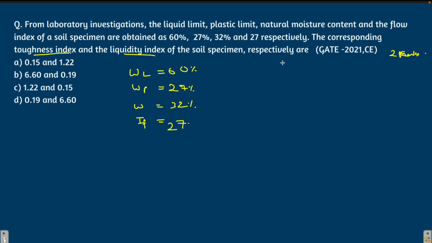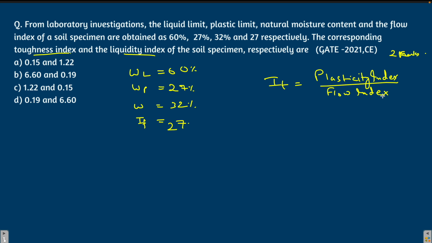So let's start with the definition first. What is toughness index? Toughness index, IT, is plasticity index by flow index. Those who don't know what these indexes are or how to find them, I have explained everything in short videos of 1 or 2 minutes in my playlist of soil mechanics concepts.